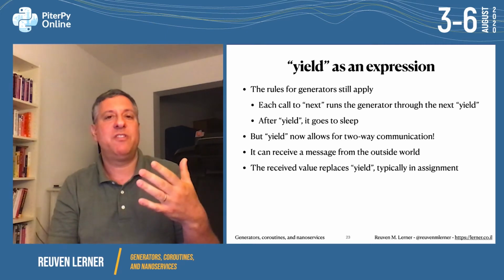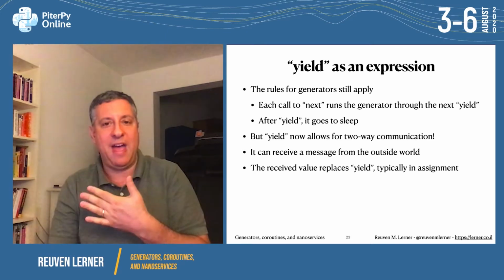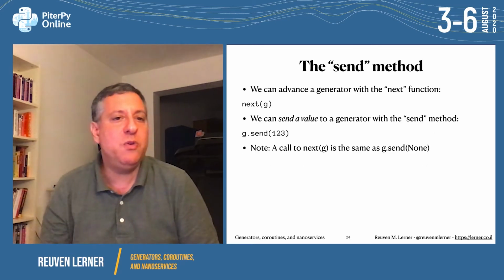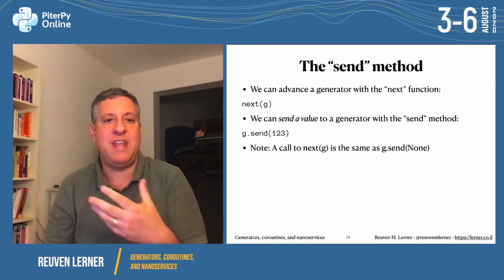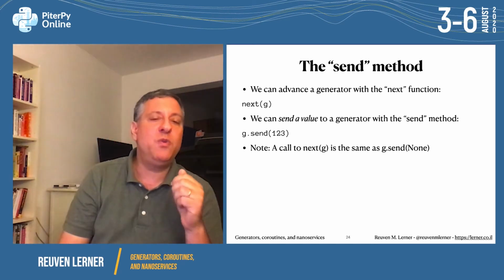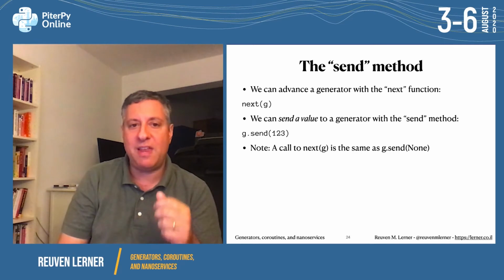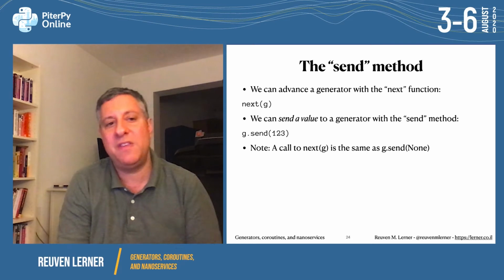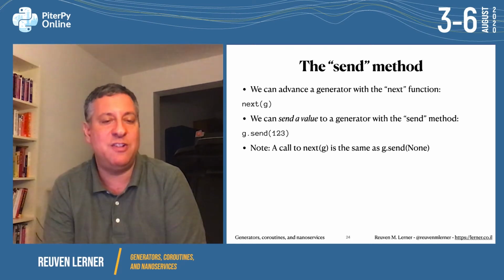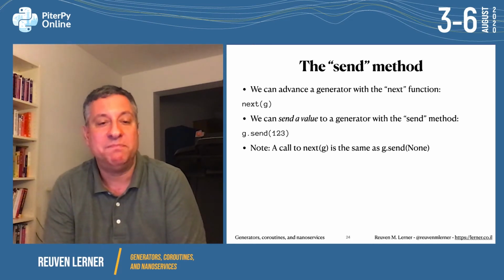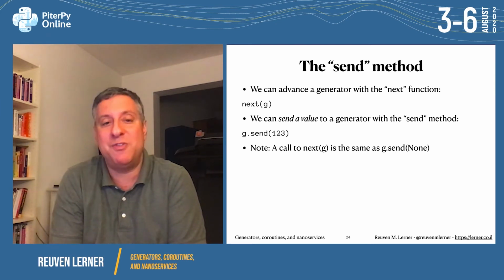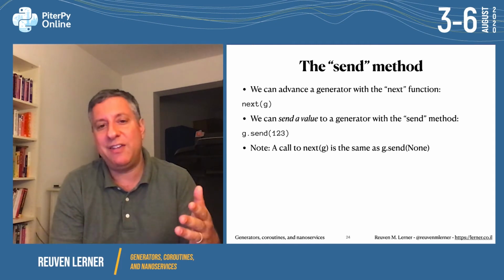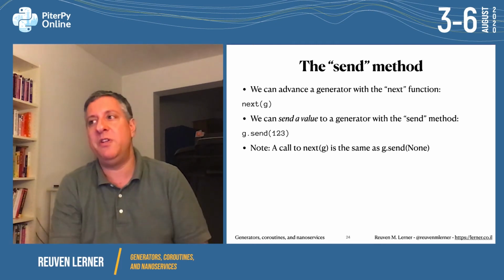So with each next, we will get a value back, but we can also provide a value, get a value, provide a value. We could use next to advance our generator to the next value. But we're going to send a value using the special send method. And we can actually send any Python data structure we want. So here in this example, g.send of 1, 2, 3, we're sending an integer. But I can send a string, a list, a tuple, a dictionary, a function, a module, whatever you want. If you want to say g.send instead of next, you can do that with g.send of None. There's no difference between doing the two there.